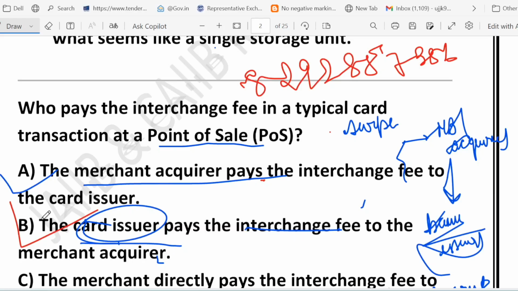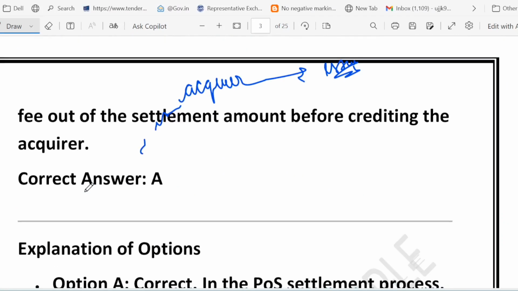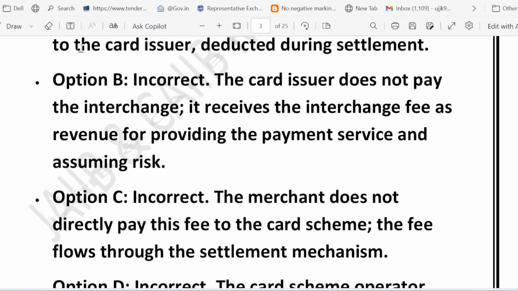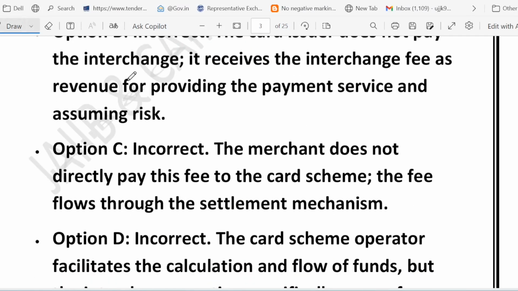So what we learned from this particular question is that there is something called interchange fee. Please remember this. The interchange fee is a fee paid by the merchant bank or the acquirer to the customer bank or the issuer. The issuer earns, the acquirer pays, and the merchant pays. Very, very important thing I am telling you. Let me write it down.